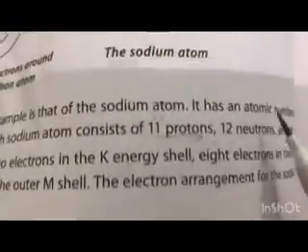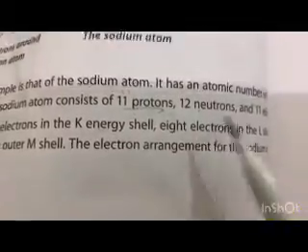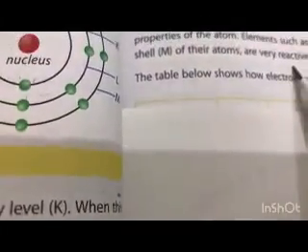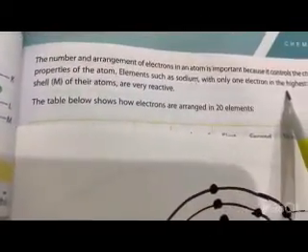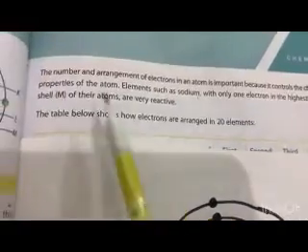So basically the electron in the highest energy shell, obviously M, will have only 1 electron in it, and these atoms are very reactive.